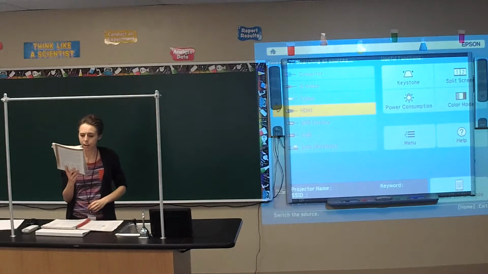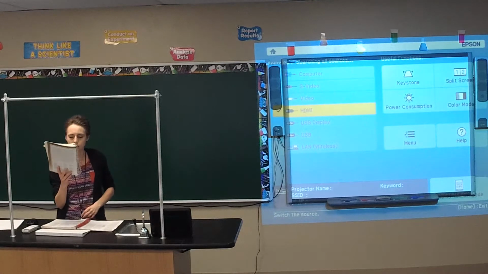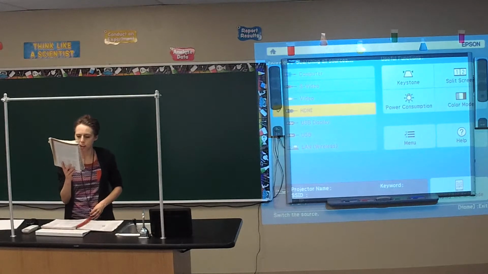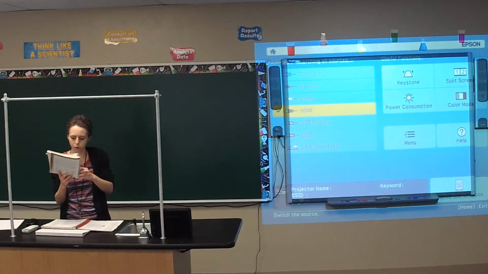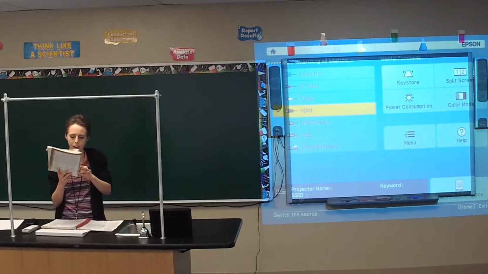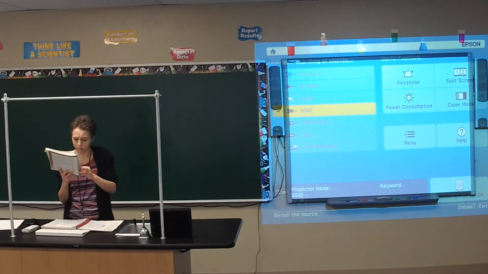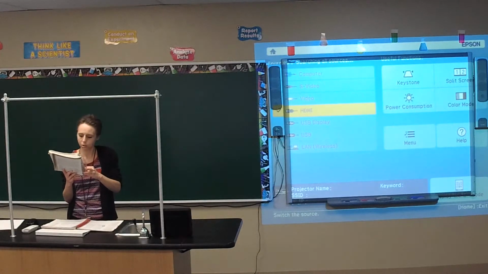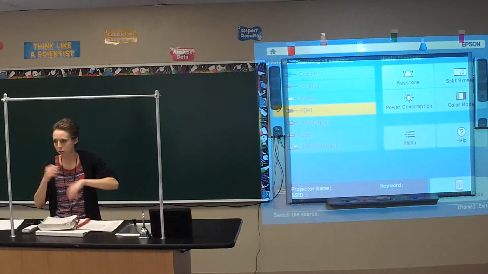Montana, Helena. Nebraska, Lincoln. Nevada, Carson City. New Hampshire, Concord. New Jersey, Trenton. New Mexico, Santa Fe. New York, Albany. North Carolina, Raleigh. North Dakota, Bismarck. Ohio, Columbus. Oklahoma, Oklahoma City. Oregon, Salem. Pennsylvania, Harrisburg. Rhode Island, Providence. South Carolina, Columbia. South Dakota, Pierre. Tennessee, Nashville. Texas, Austin. Utah, Salt Lake City. Vermont, Montpelier. Virginia, Richmond. Washington, Olympia. West Virginia, Charleston. Wisconsin, Madison. Wyoming, Cheyenne. Yeah, that last one is an Indian word. That's why that one's pronounced a little bit differently. Yes, Genesis.